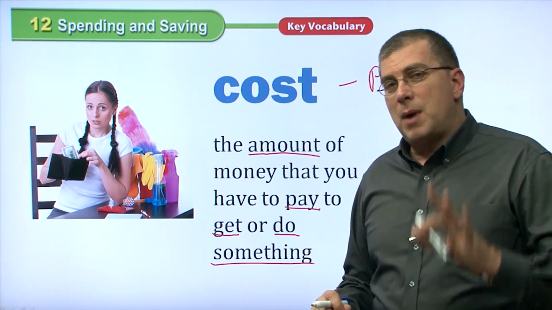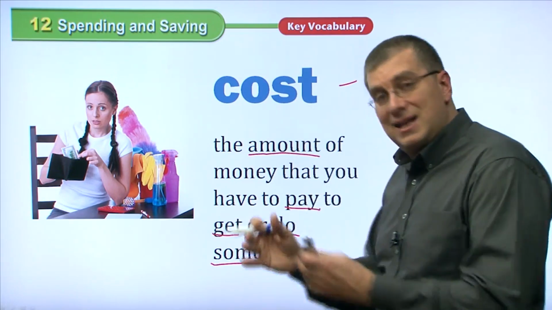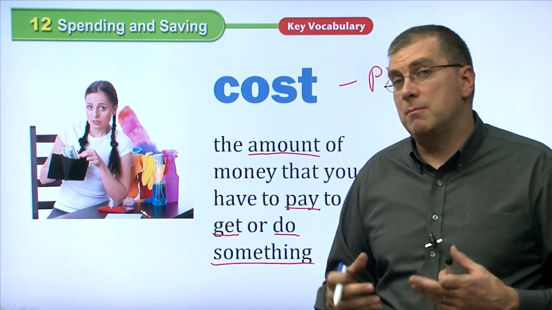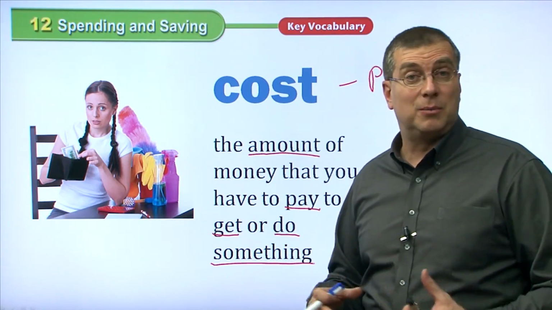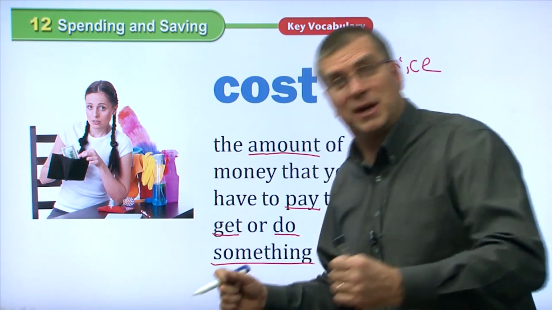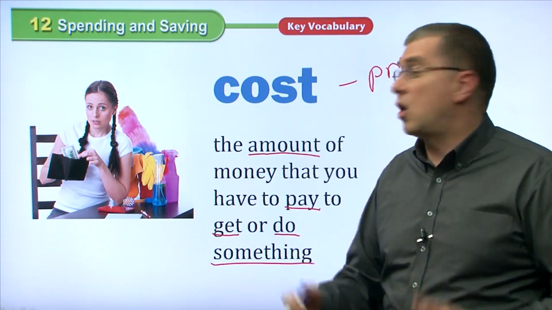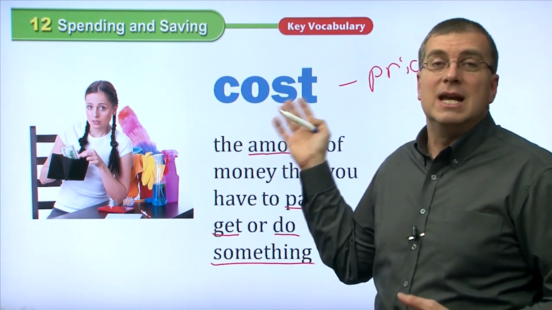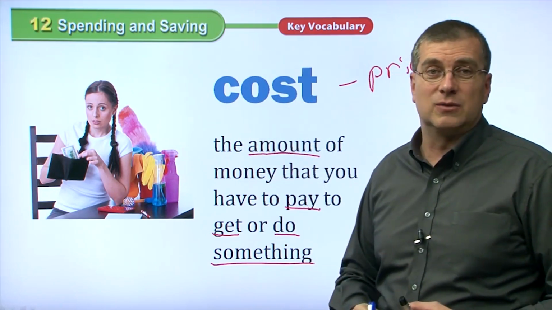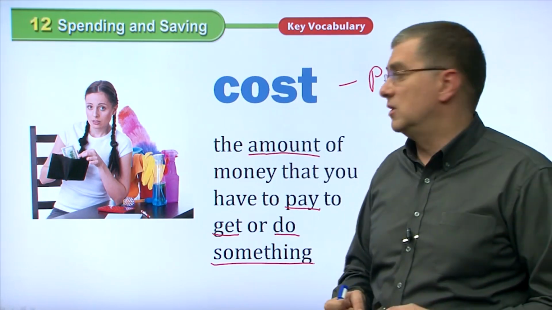Remember, when you're buying something, it's not always an object. That's to pay to get something. But you also pay money to do something. For example, to go on a trip, to go on a vacation, to go bungee jumping, right? That is a service, right? So to do something, you also have to pay money. There's a cost for those things, whether it's an object or an activity that you want to do.